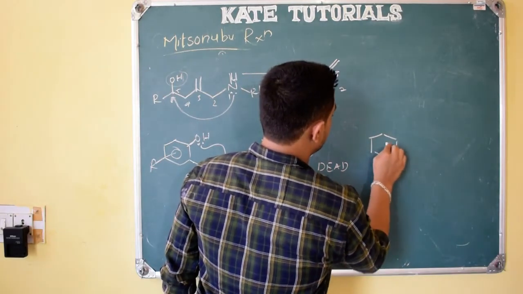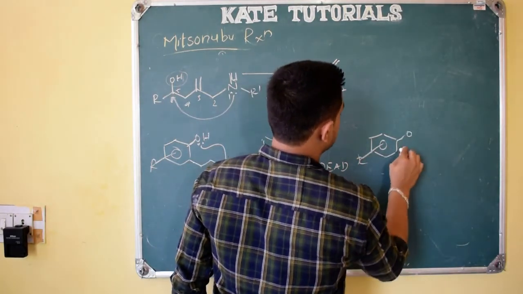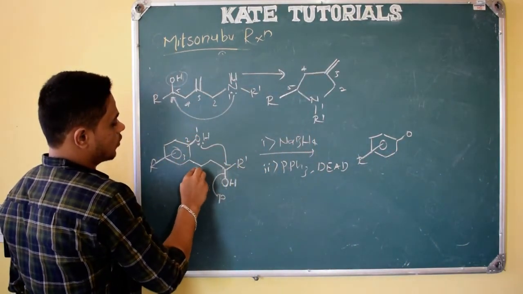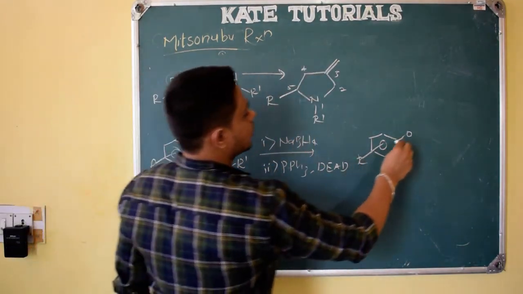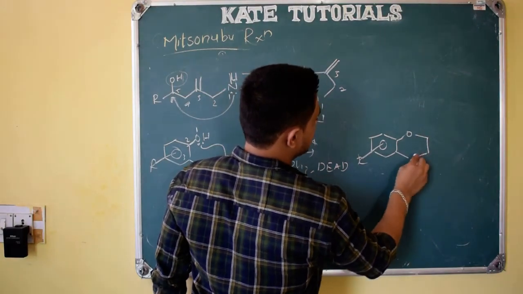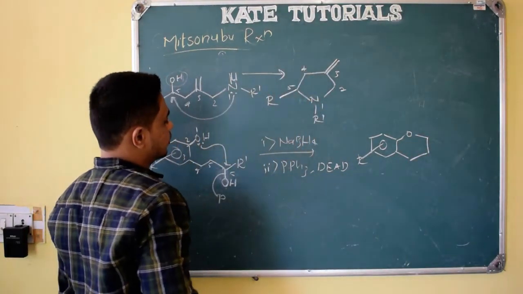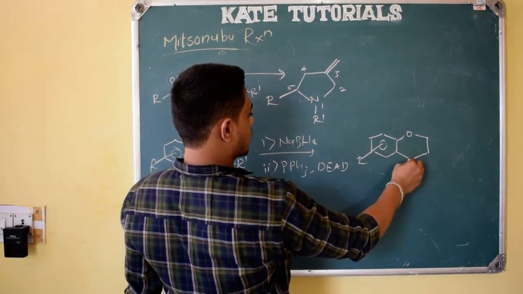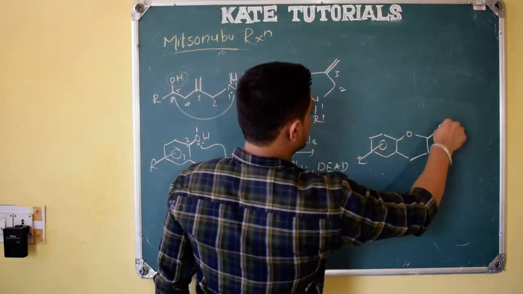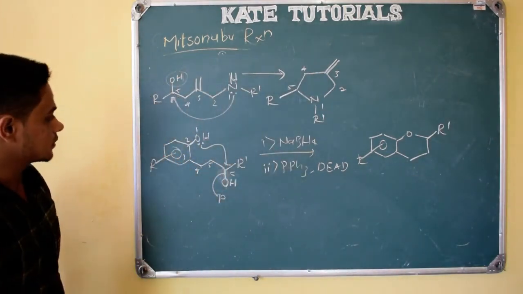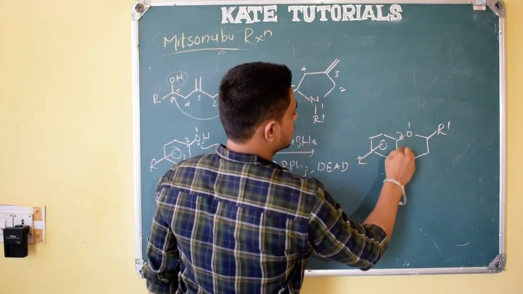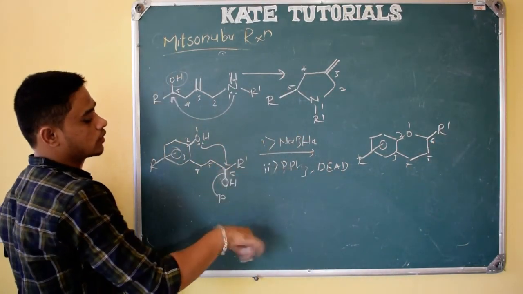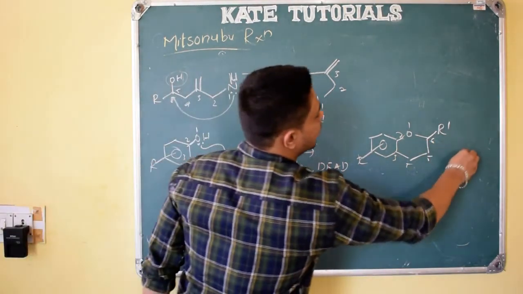So the final product formed will be like this: oxygen, see here 1, 2, 3, 4, 5, 6 membered ring, and at the sixth position R dash is there, right? OH, same thing, no? 1, 2, 3, 4, 5, 6. The sixth position has R dash. OH will go with phosphorus, right? So this is the product we get.